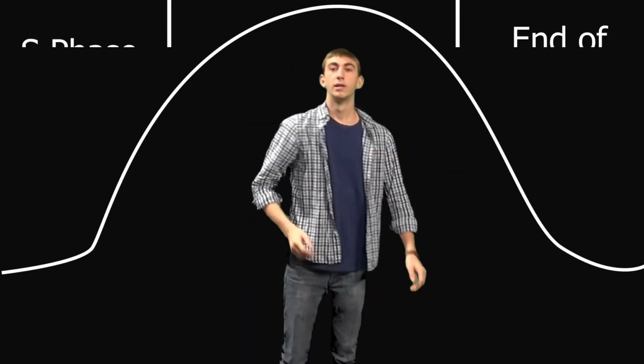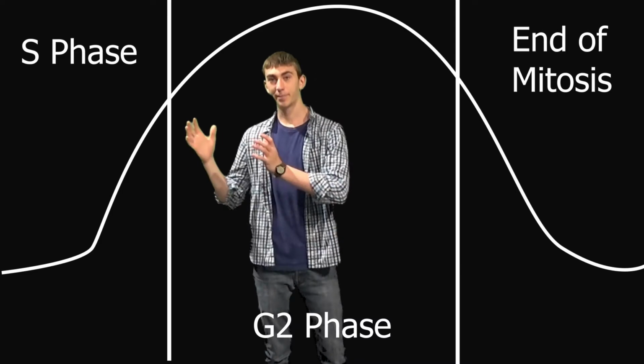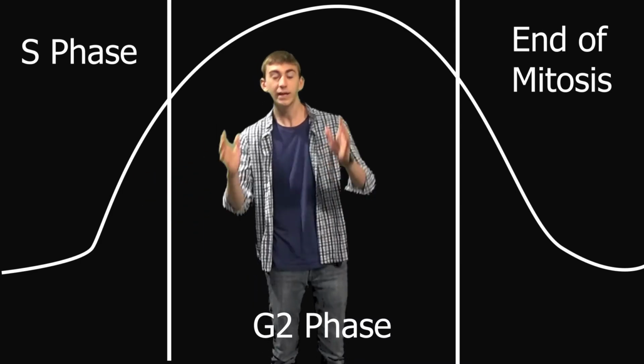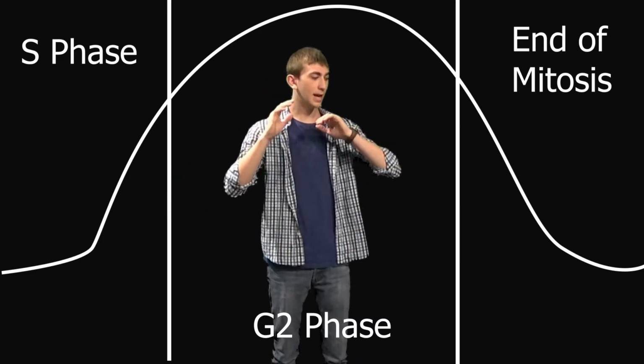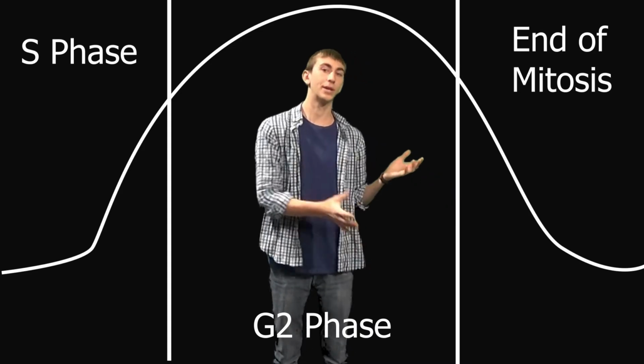For example, cyclin A starts to build up in the S phase, into the G2 phase, and stops at the end of mitosis where the cell splits.